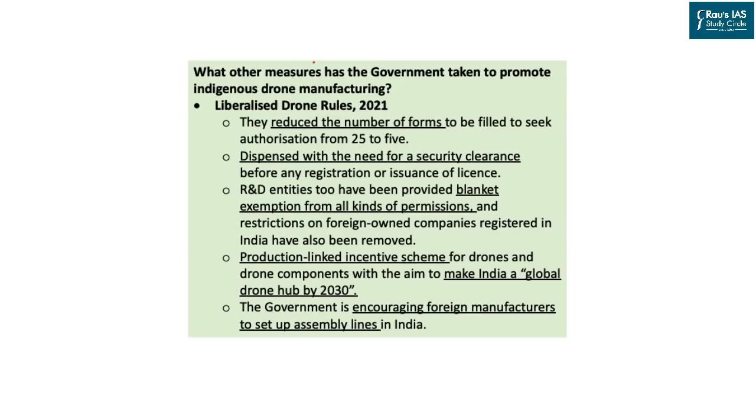Now, what has the government taken from the perspective of measures to promote the indigenization of drone manufacturing? The first one is that they have reduced the number of forms required to open a factory or a firm for the authorization or manufacturing of drones. The second one is that they have dispensed the security clearance as soon as possible. They have provided a blanket exemption to all kinds of permissions. All these reasons are important for your ease of doing business.